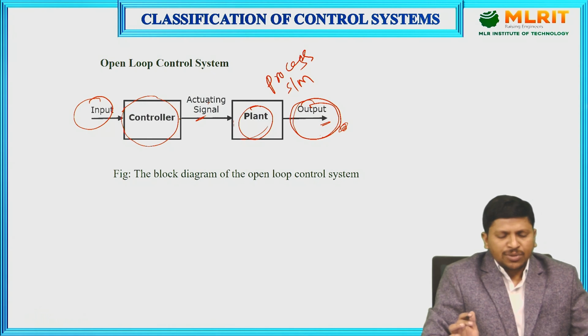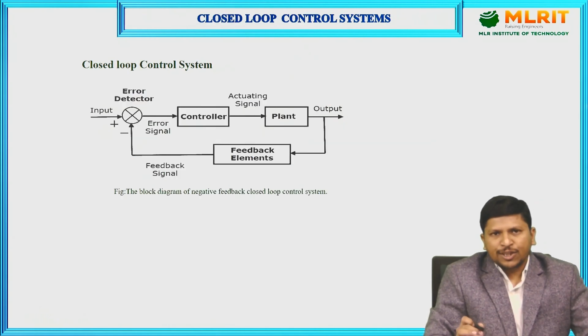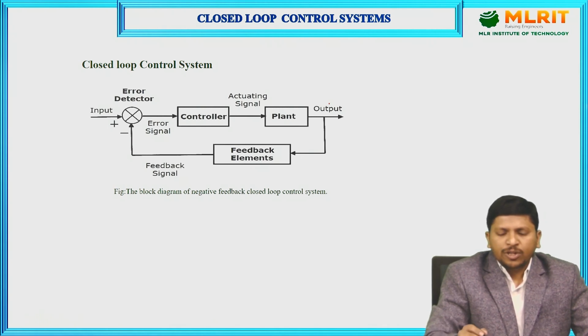Next, coming to the closed loop control system.